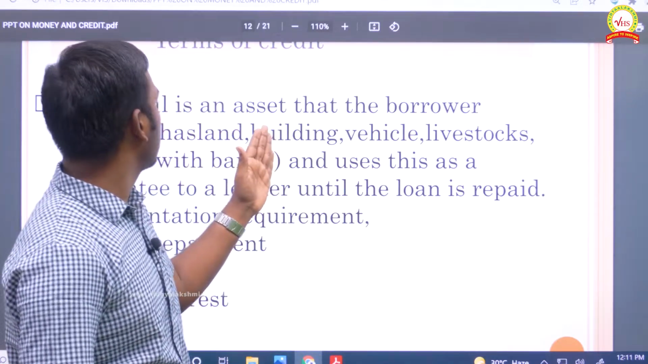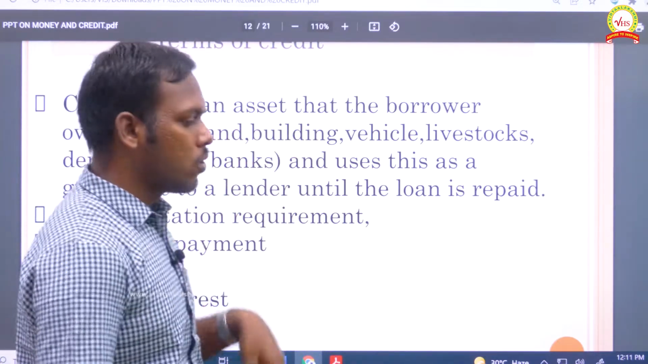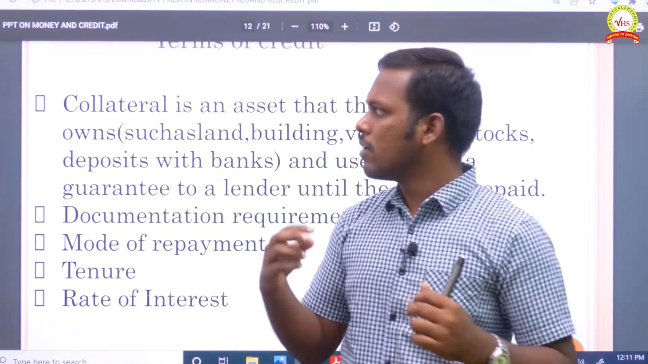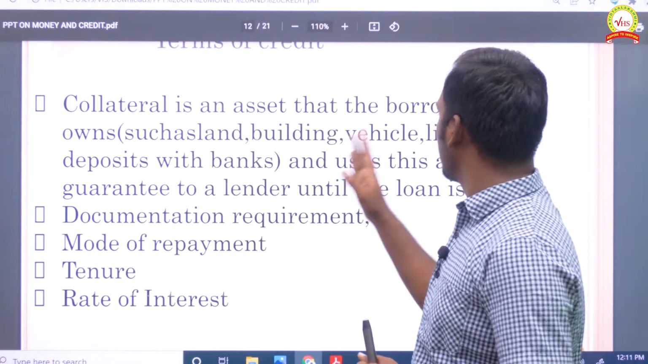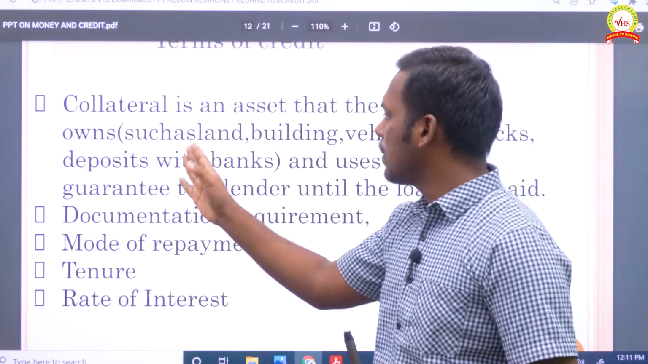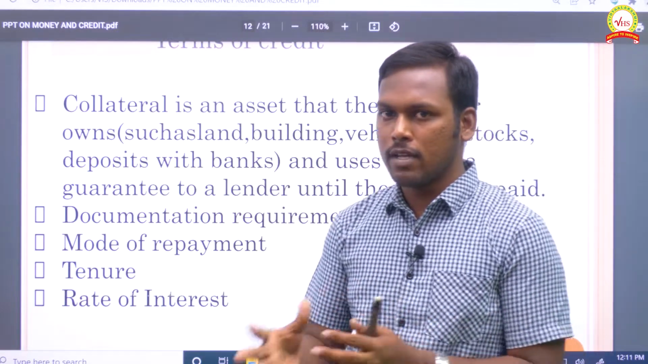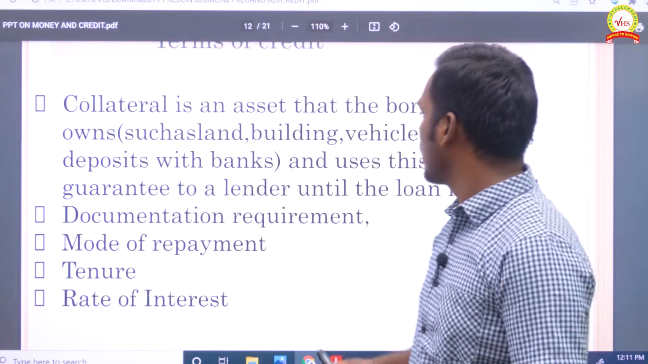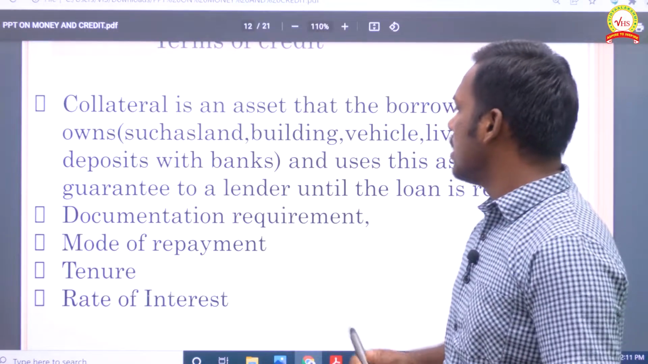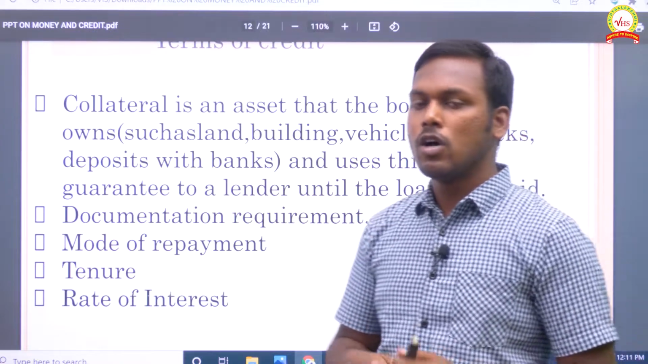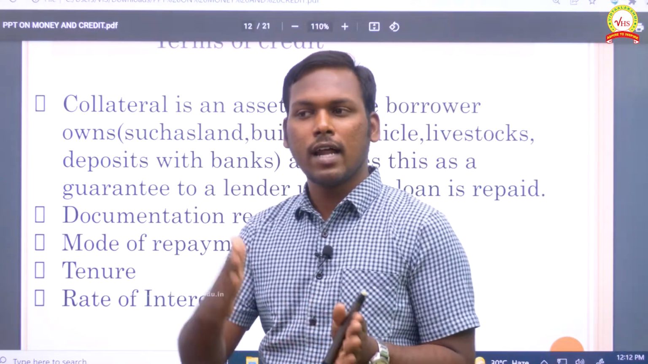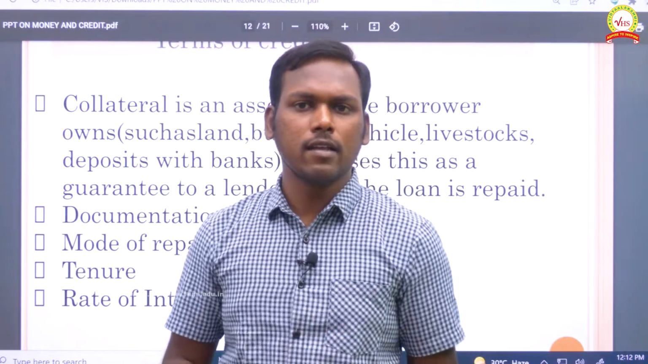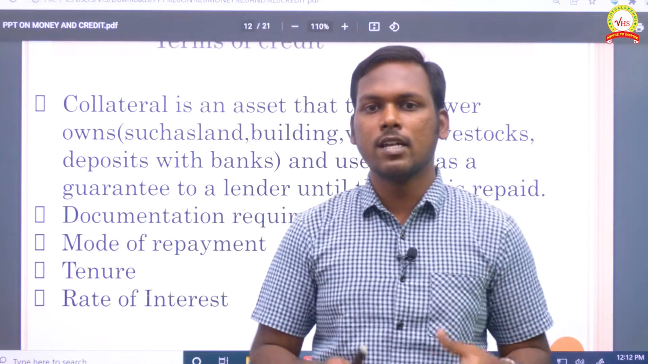So collateral is an asset that the borrower owns. Whatever the asset, whether your house or land, the assets you own such as land, building, vehicle, livestock, and deposits with the banks. If you have any deposits with the bank, you can show that document also, and use this as a guarantee to the lender until the loan is repaid. Until you repay the amount, he will hold your document as a guarantee. Clear? Because without anything, it is highly impossible to raise a loan from the bank.